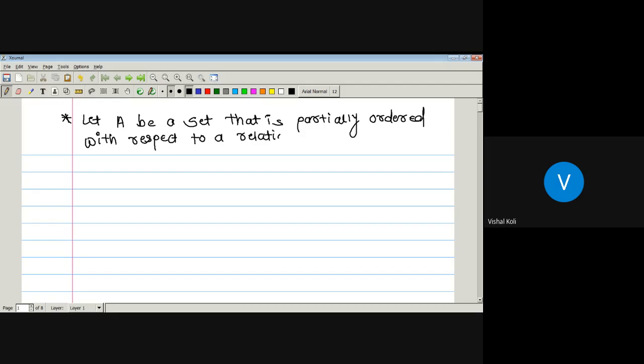It means capital A will be a poset. A subset B of this capital A is called a chain if and only if each pair of elements